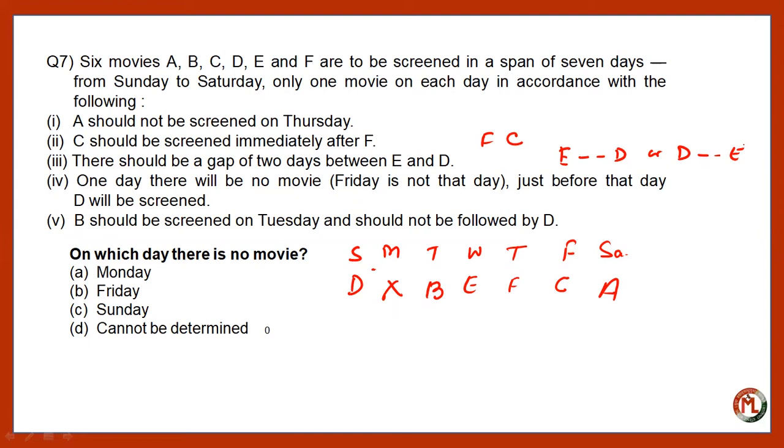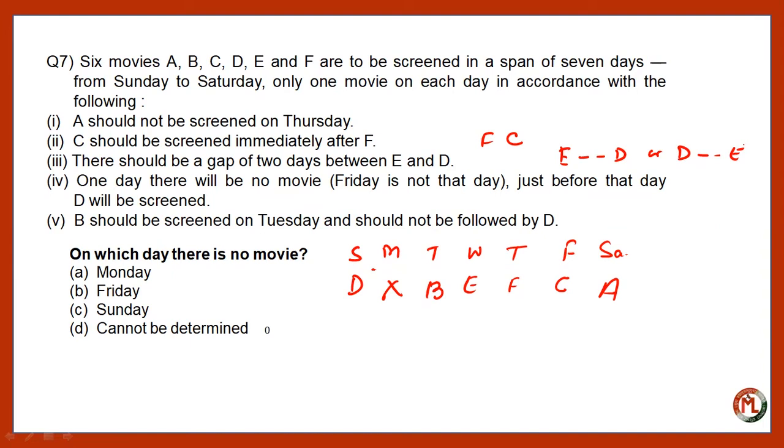Now, B should be screened on Tuesday and should not be followed by D. Now, what are the options left for us for D, right? So, B is already on Tuesday, so D cannot be on Tuesday. What about the Wednesday?